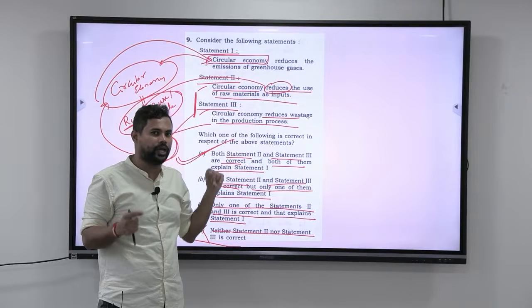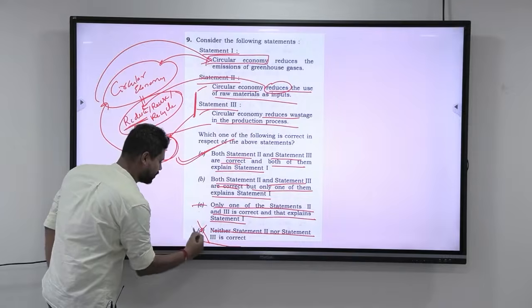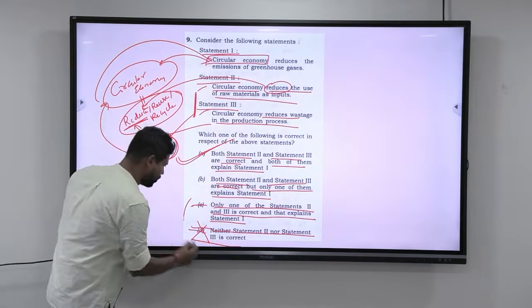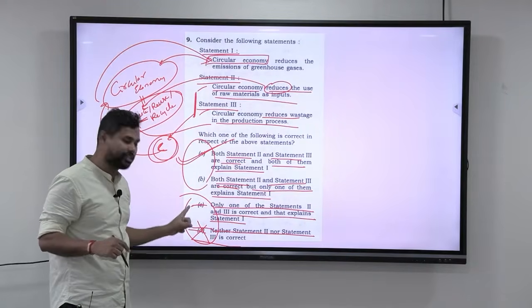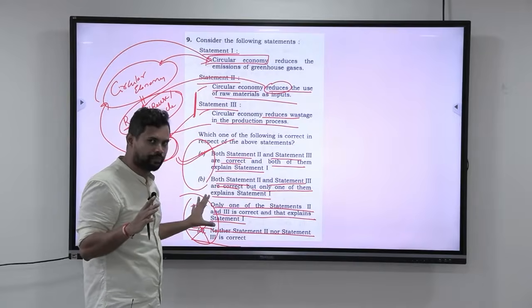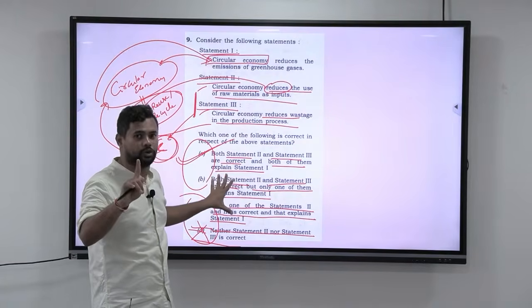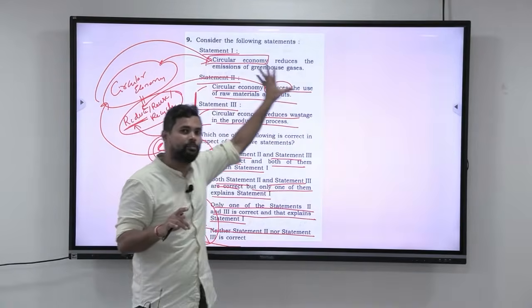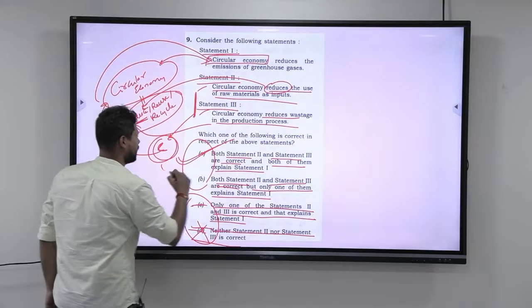Okay. Whenever they are asking 3 statements, it is very, very difficult for them to make this and this. It is easy to make this and this. For an examiner to make this and this, it is relatively very difficult. I am not teaching you a trick. I am just telling you. More or less you will have this, but that is not a trick that I want you to learn. I want you to always work out the principle of consistency here and then come to this part. So the answer here is A.